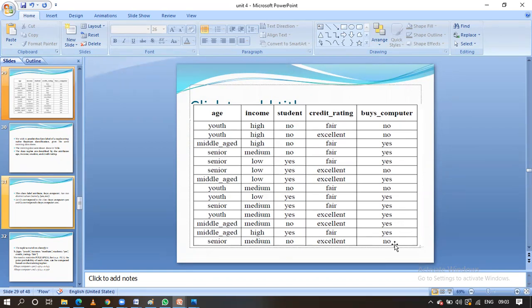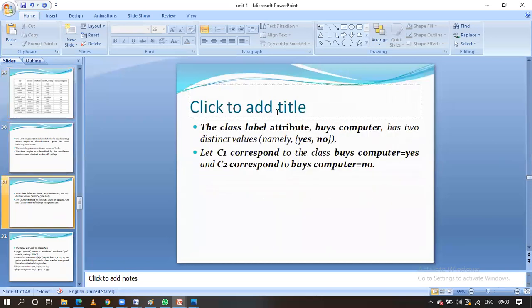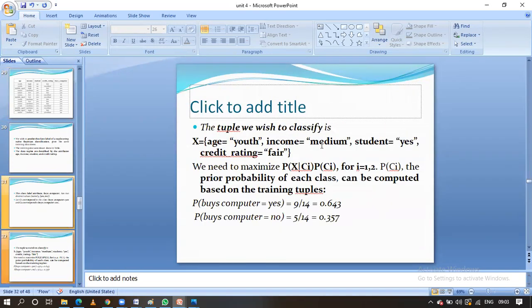Understand this one? Now we have to calculate each and every one. First, for age equal to youth, and then for income, whatever value they have given, income equal to medium, we have to calculate the posterior probability. For student also, yes, we have to calculate the posterior probability, and credit card rating equal to fair also we have to calculate the posterior probability.